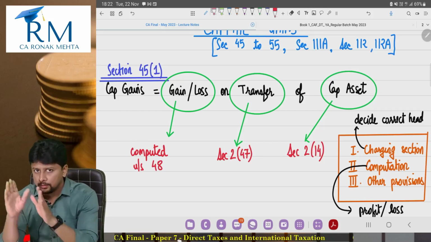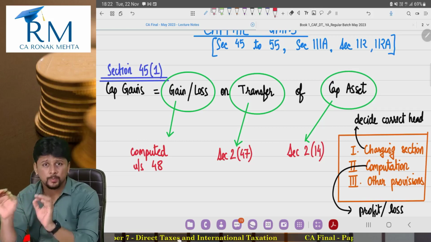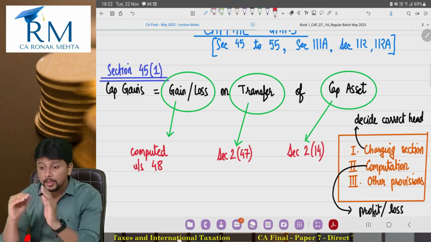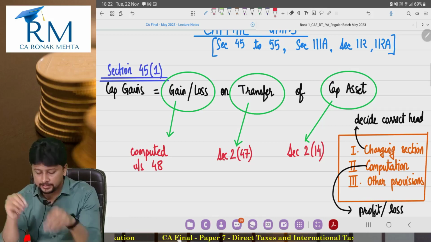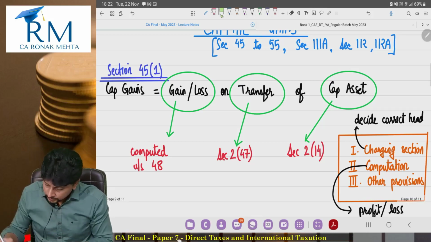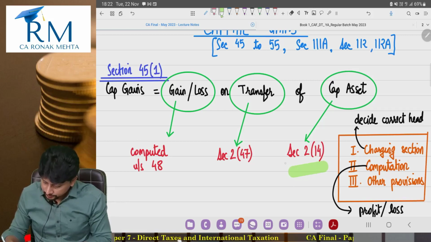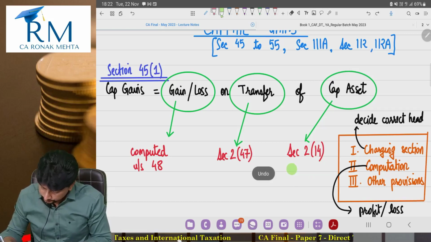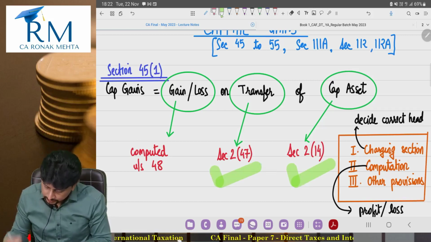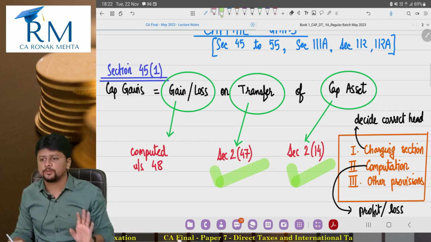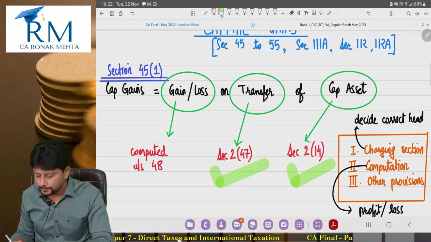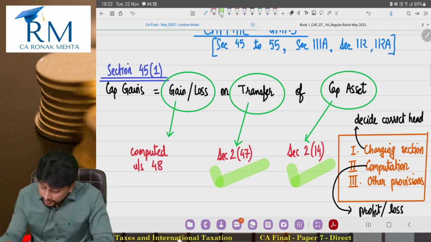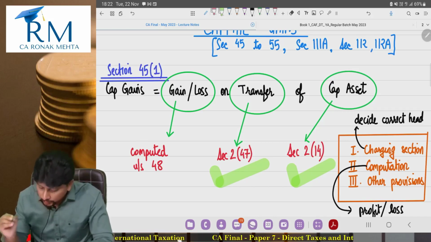What you are having should be a capital asset. It must be transferred. And yes, if there is a capital asset and there is a transfer, then charging section 45(1) applies, and you follow all the computation system under section 48. 45(1) also tells you one more thing.